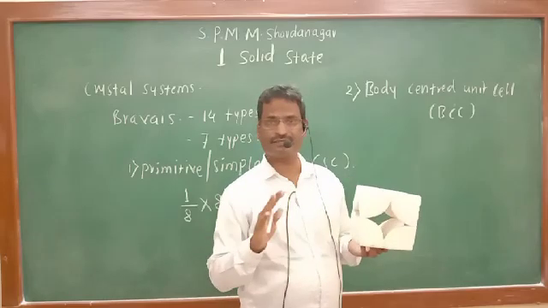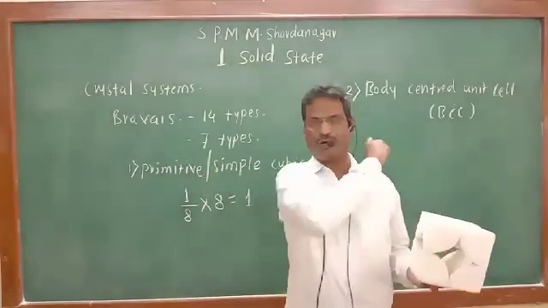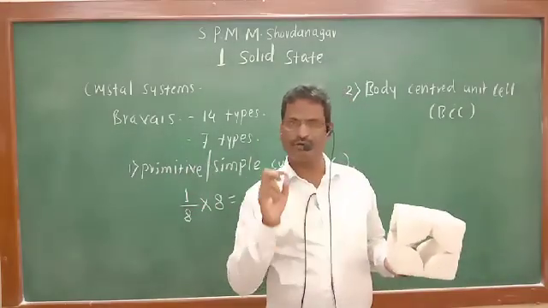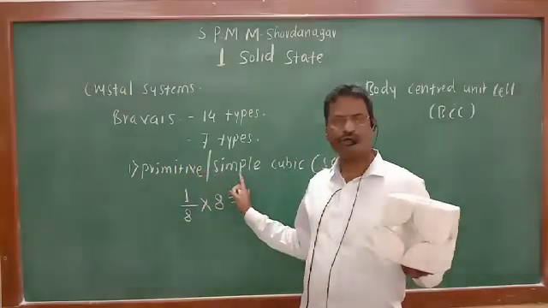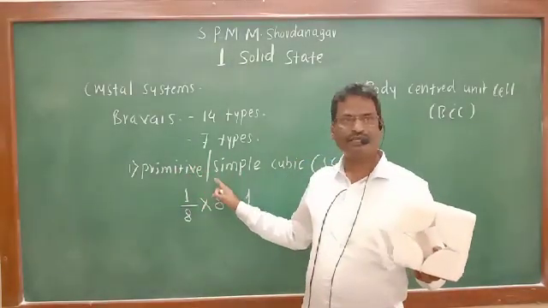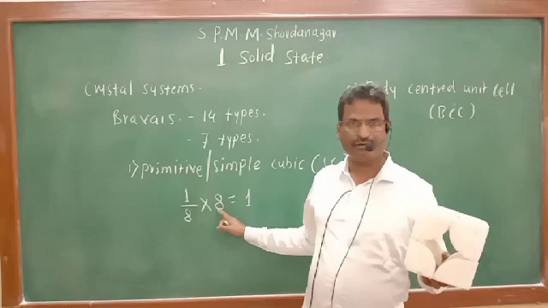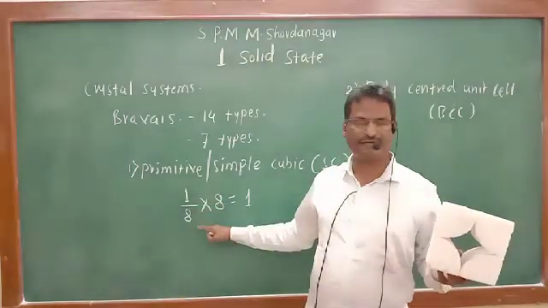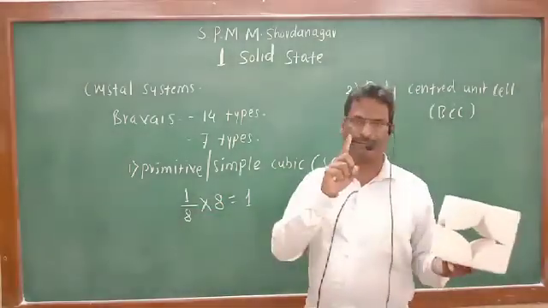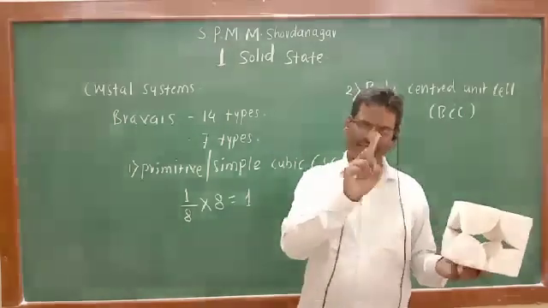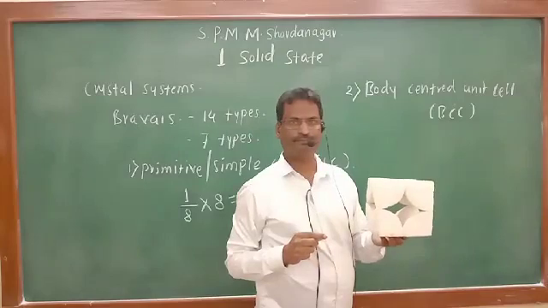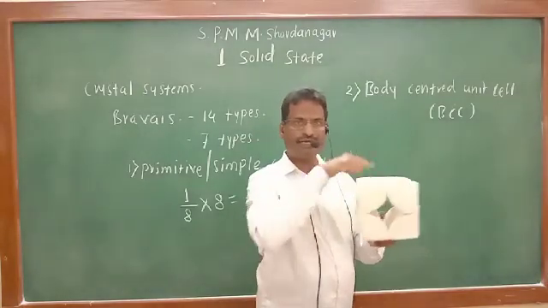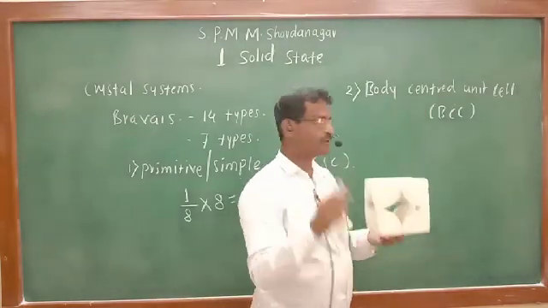Now what is the difference between simple and body centered? The only difference is that in the primitive or simple cubic unit cell, each corner is occupied by 1/8 portion of a particle. In a similar manner, in the body centered unit cell also, each corner is occupied by 1/8 portion.